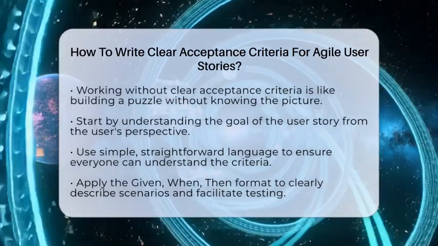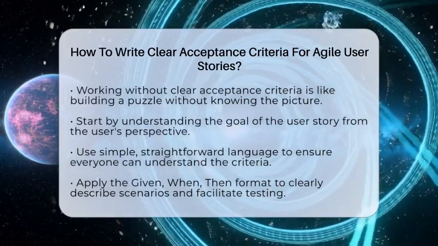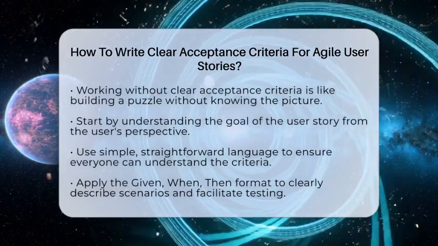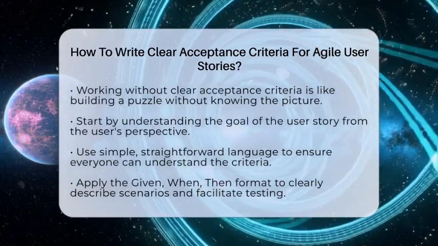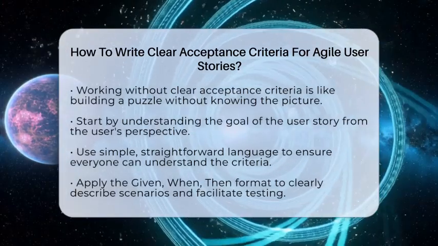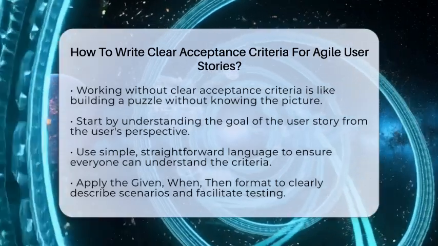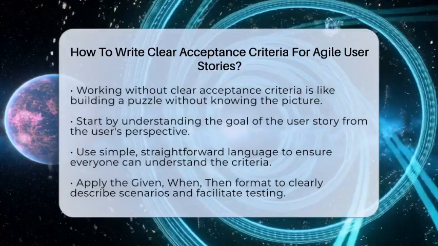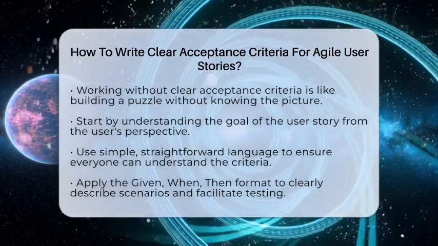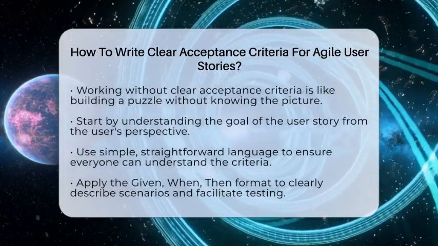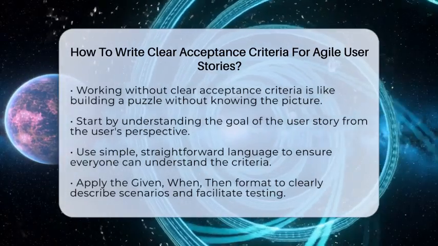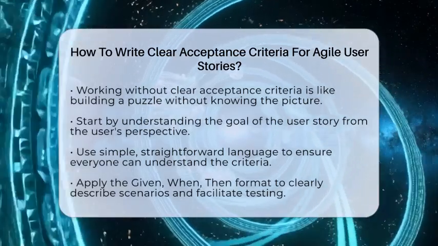When creating acceptance criteria, start by understanding what the user story aims to achieve. Think about the goal from the user's point of view. What should happen when they use the feature? Keep your language simple and straightforward so everyone involved can understand. Avoid technical jargon that might confuse team members or stakeholders.